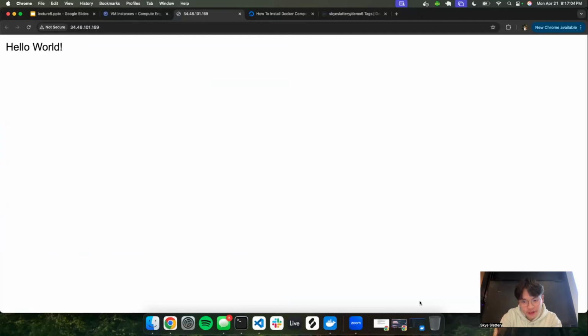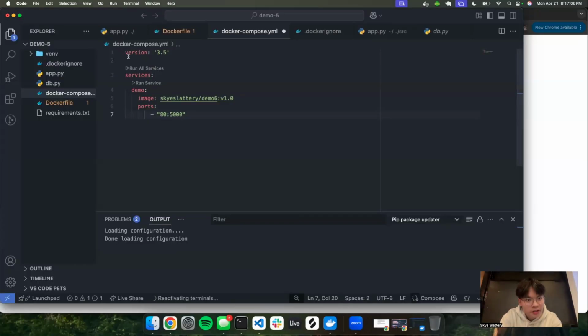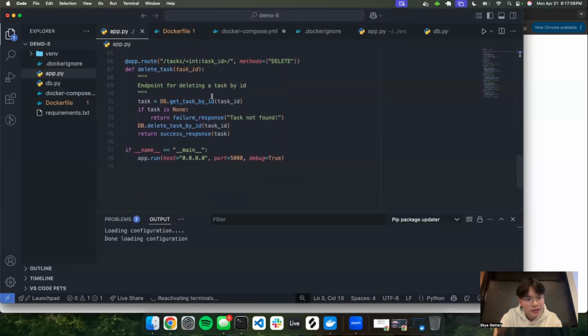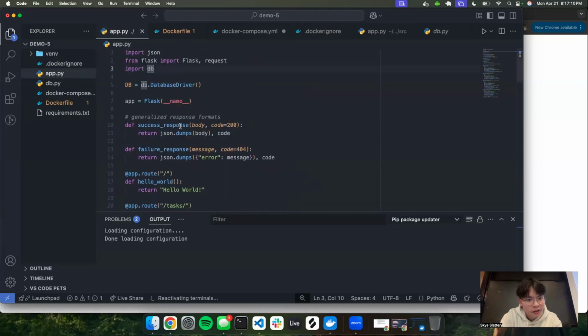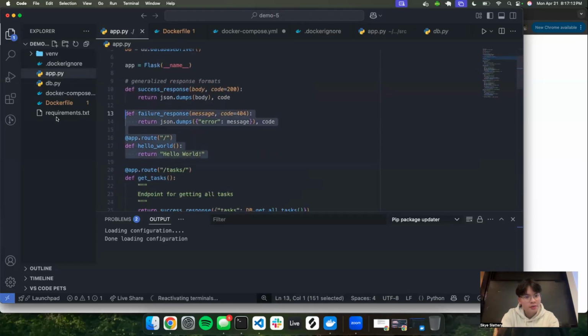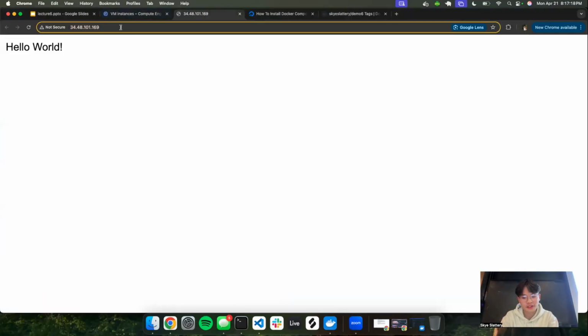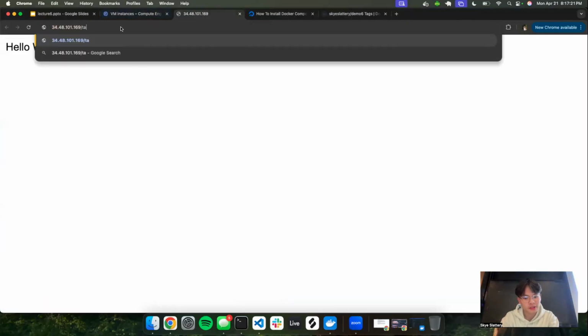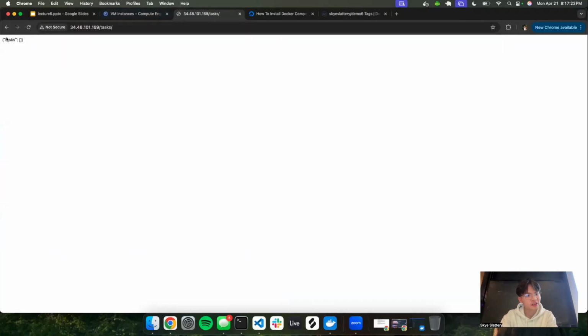That was the first thing we have in our VS Code right here. So if you go to app.py, down here we had where is hello world? I forgot what hello world was. Right here. So that's what we have here, right? So technically if I do /task right now, it should work. I don't know if it's gonna work, because I don't know if the previous file was working, but if I do /task like this, oh, there we go. It worked. So this is our backend, fully online.